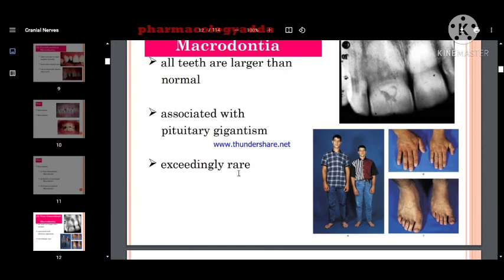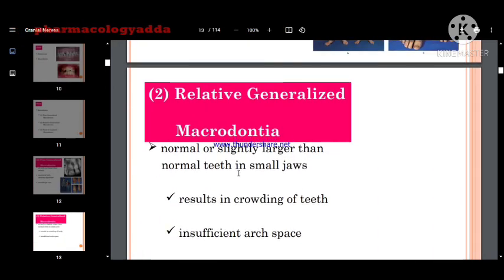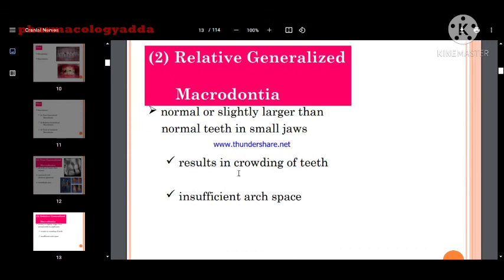This is exceedingly rare. Okay, now relative macrodontia, it is commonly normal or slightly larger than the normal teeth in the smaller jaw, and crowding of the teeth. Yes, jaw are smaller, छोटे जगह पे ज्यादा सामान रख देना, there will be crowding. Okay, so think, आपके क्लास में 100 बच्चे हैं, मैंने क्या किया, उन 100 बच्चों को एक छोटे से लैब में जाके बैठा दिया जहां पे 25 बच्चों की बैठने की कैपेसिटी है. ओके, तो वहां भी क्राउडिंग होगा.